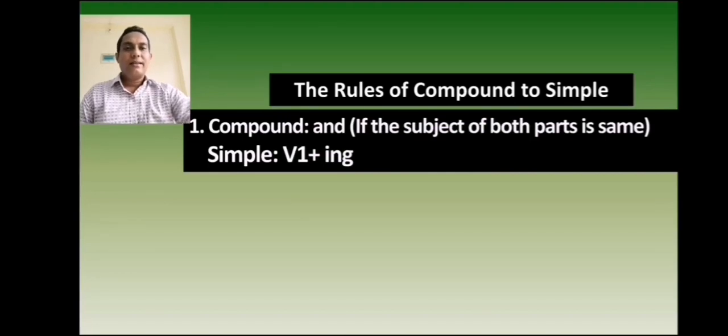If the subject of both parts of the compound sentence is the same and the clauses are joined by and, the simple sentence has to start with verb 1 plus ing.